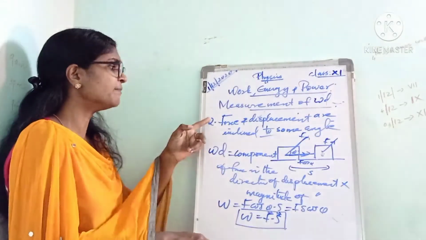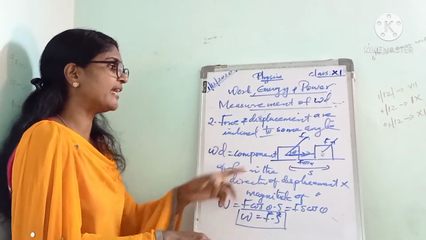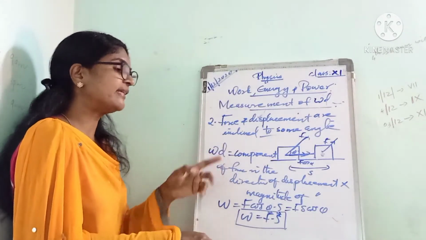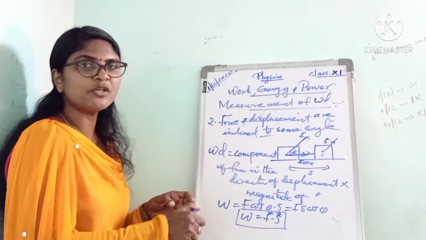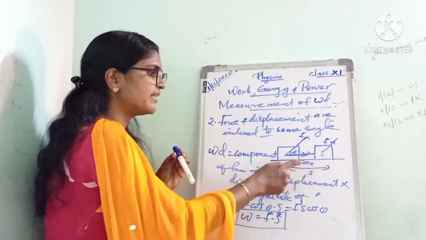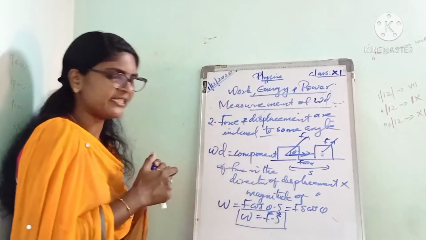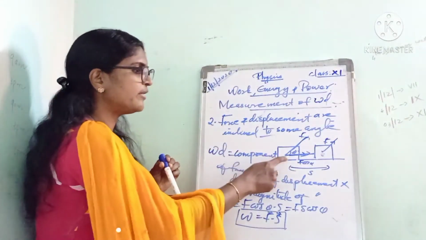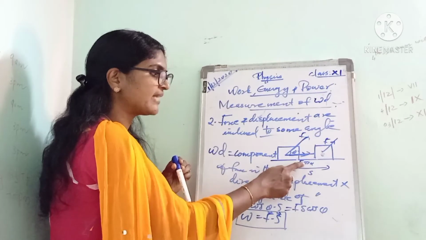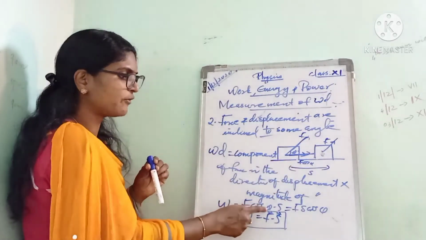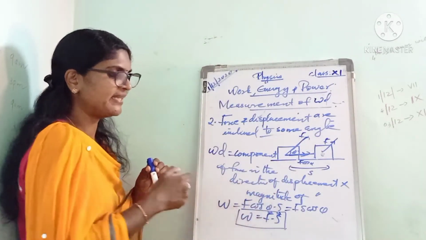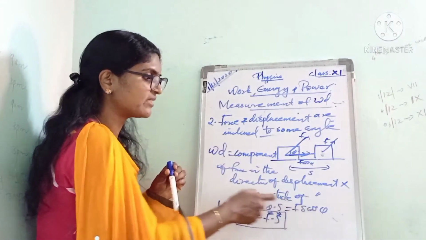Here, if the force and displacement are inclined at some angle, then the work done can be measured as the component of force in the direction of displacement into the magnitude of displacement. And here the component of force in the direction of displacement is F cos theta. So F cos theta into displacement S can be written as Fs cos theta.